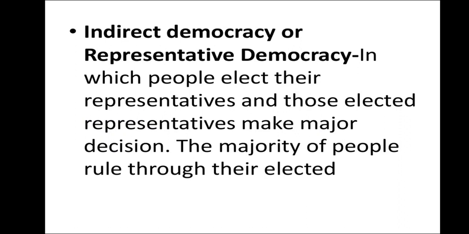But what about the bigger countries, or the countries with huge populations? There we have indirect democracy or representative democracy, in which people elect their representatives and those elected representatives make decisions on behalf of the whole country or the whole population. The majority of the people rule through their elected representatives. So we know that elections happen and we choose 543 representatives, and then they take decisions on our behalf.